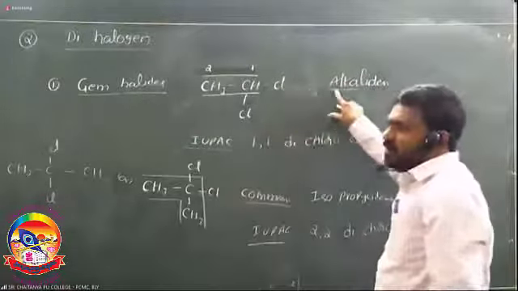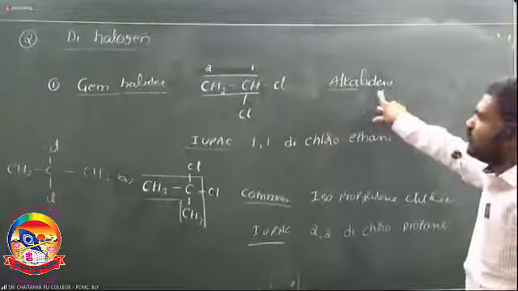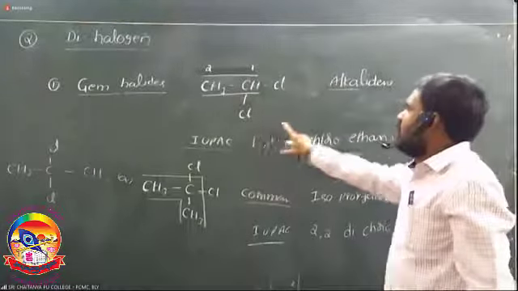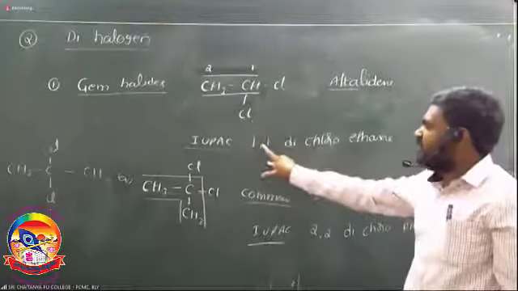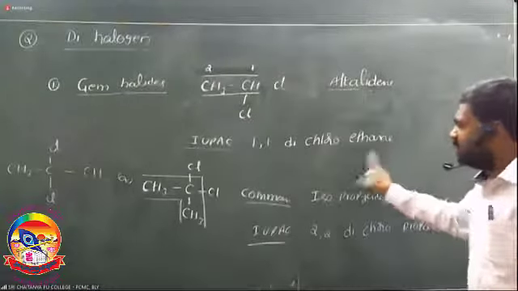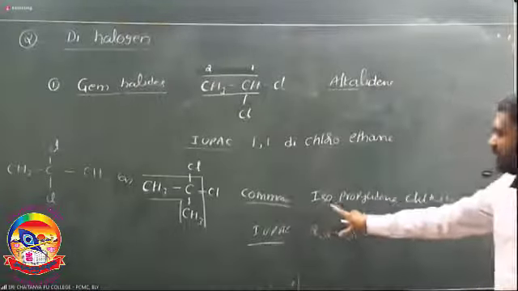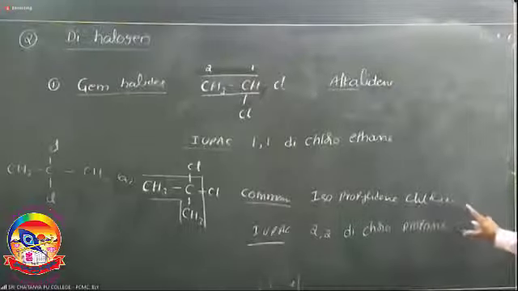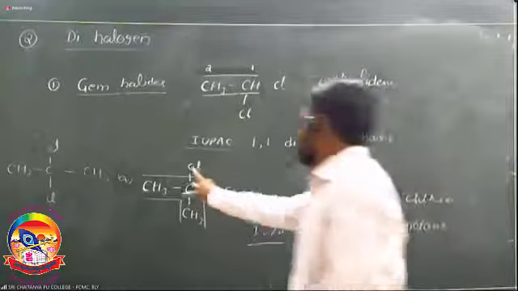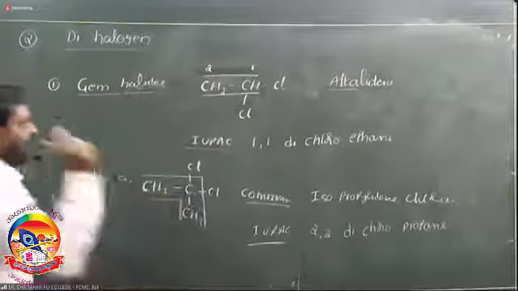Commonly they are also called alkylidene halides. So it is ethylidene chloride. The IUPAC name is 1,1-dichloroethane. The common name of the second example is isopropylidene chloride. The IUPAC name is 2,2-dichloropropane.